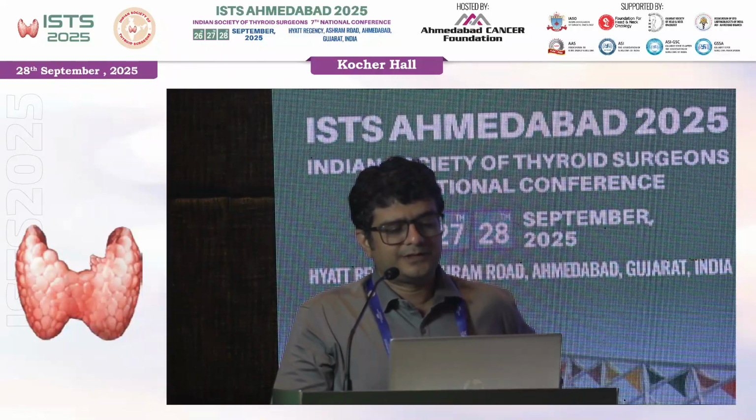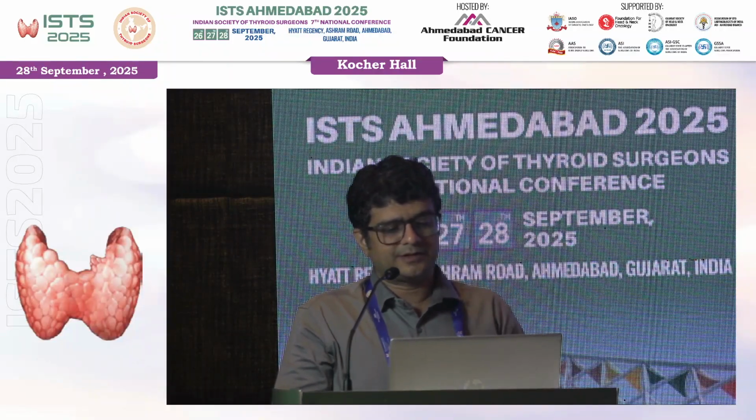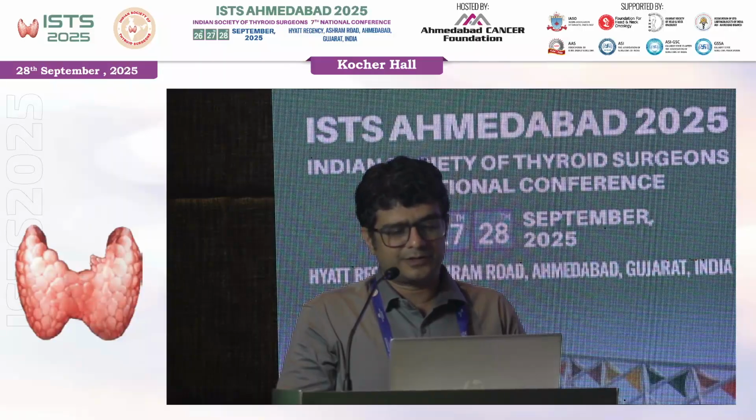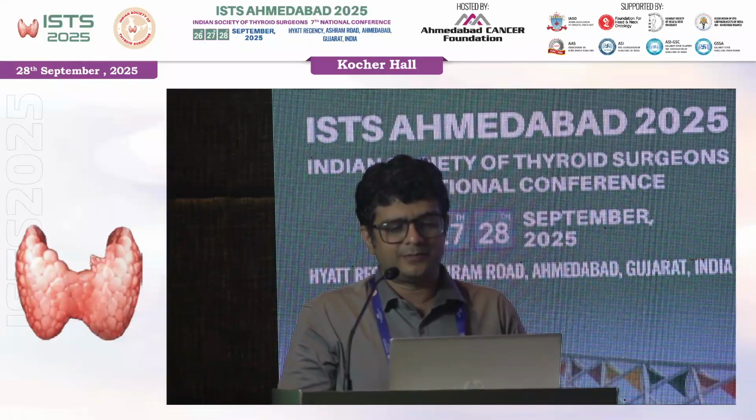Hydrodissection we do for the risky areas: danger triangle, recurrent laryngeal nerve, vagus nerve, carotid, IJV. Do a good hydrodissection, that is very important.